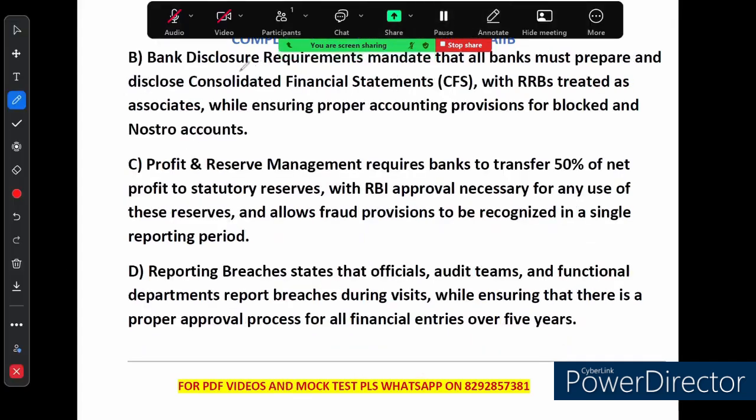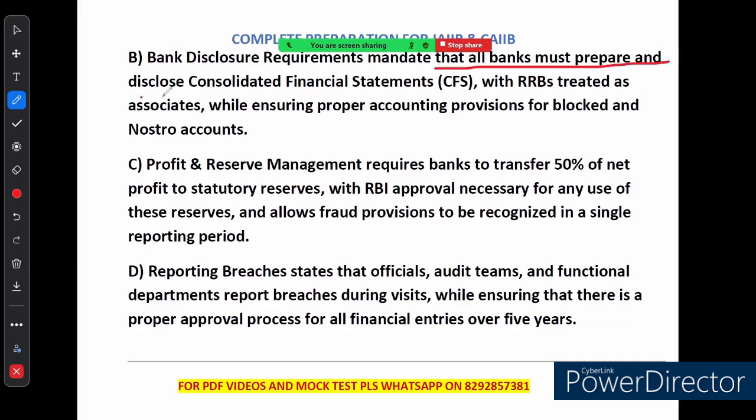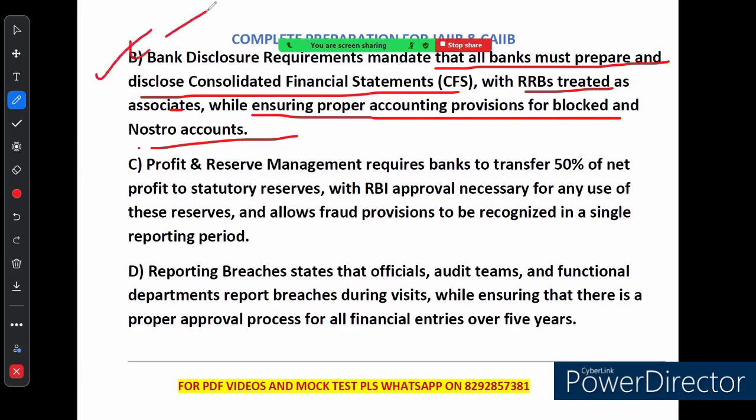Option B says that the bank disclosure requirement mandates that all banks must prepare and disclose CFS with RRB treated as associate while ensuring proper accounting provision for block and nostro account. Correct. Absolutely correct. Now option C says that the profit and reserve management require bank to transfer 50% of the net profit to the statutory reserve. So this percentage is wrong.